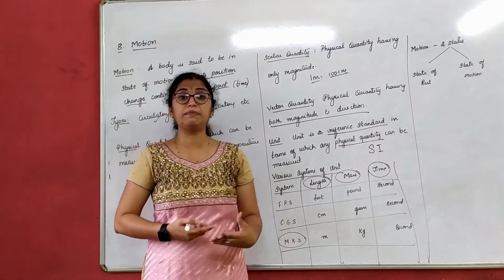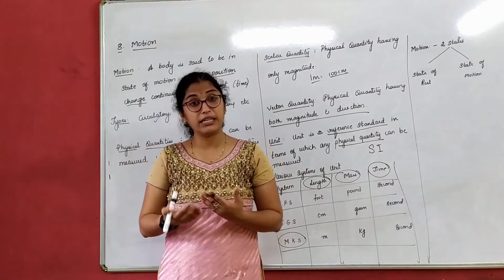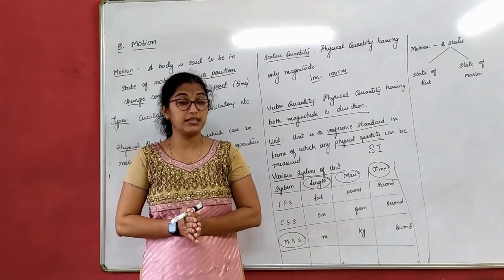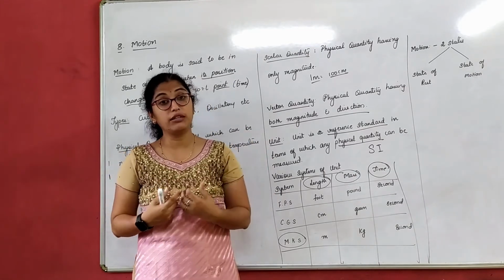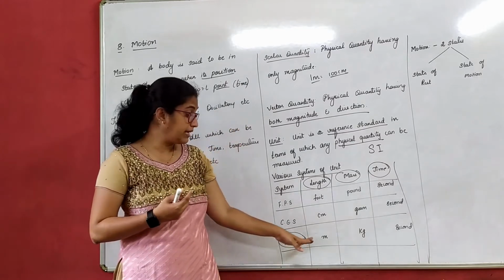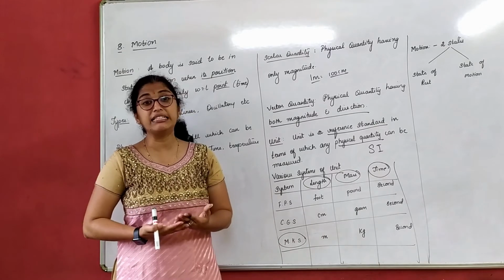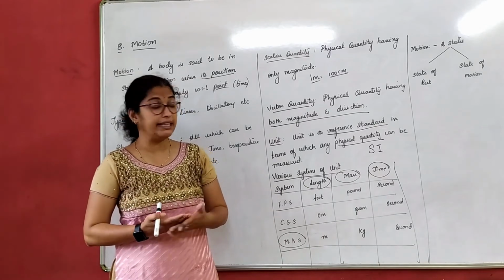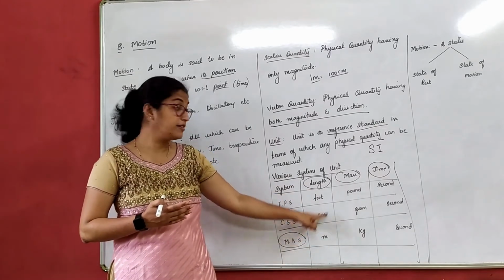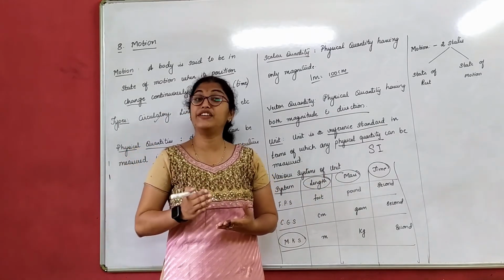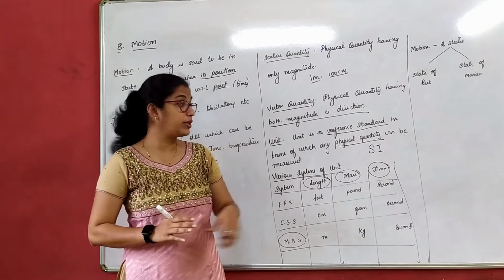So in this chapter, when we deal with the numericals, numericals will be done once we start with the regular classes. But for your knowledge, you should know that all the units should be kept in terms of length always in meter. Length in the sense, distance also comes under length. It should always be in meter. Mass, whenever we calculate, should be in kg. If it is in gram, convert that to kg.